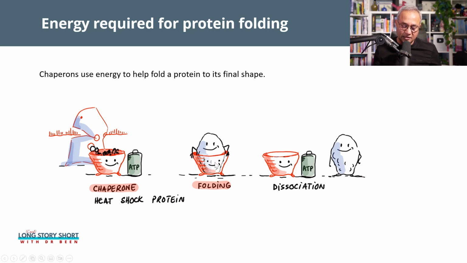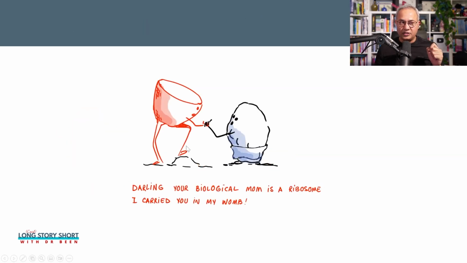So that is what you can see in the middle diagram, that string has now been converted into a three-dimensional structure. Then if you see the right side of the diagram, the chaperone is now dissociated from this 3D structure. Some chaperones do not dissociate. They actually carry the protein to its destination as well. So they act as a vehicle as well. But here I've made the chaperone that is dissociated. So here is a little cartoon for you: there is a chaperone protein, and it is saying to this newly built diaper-wearing small baby protein, "Darling, your biological mom is a ribosome. I carried you in my womb."